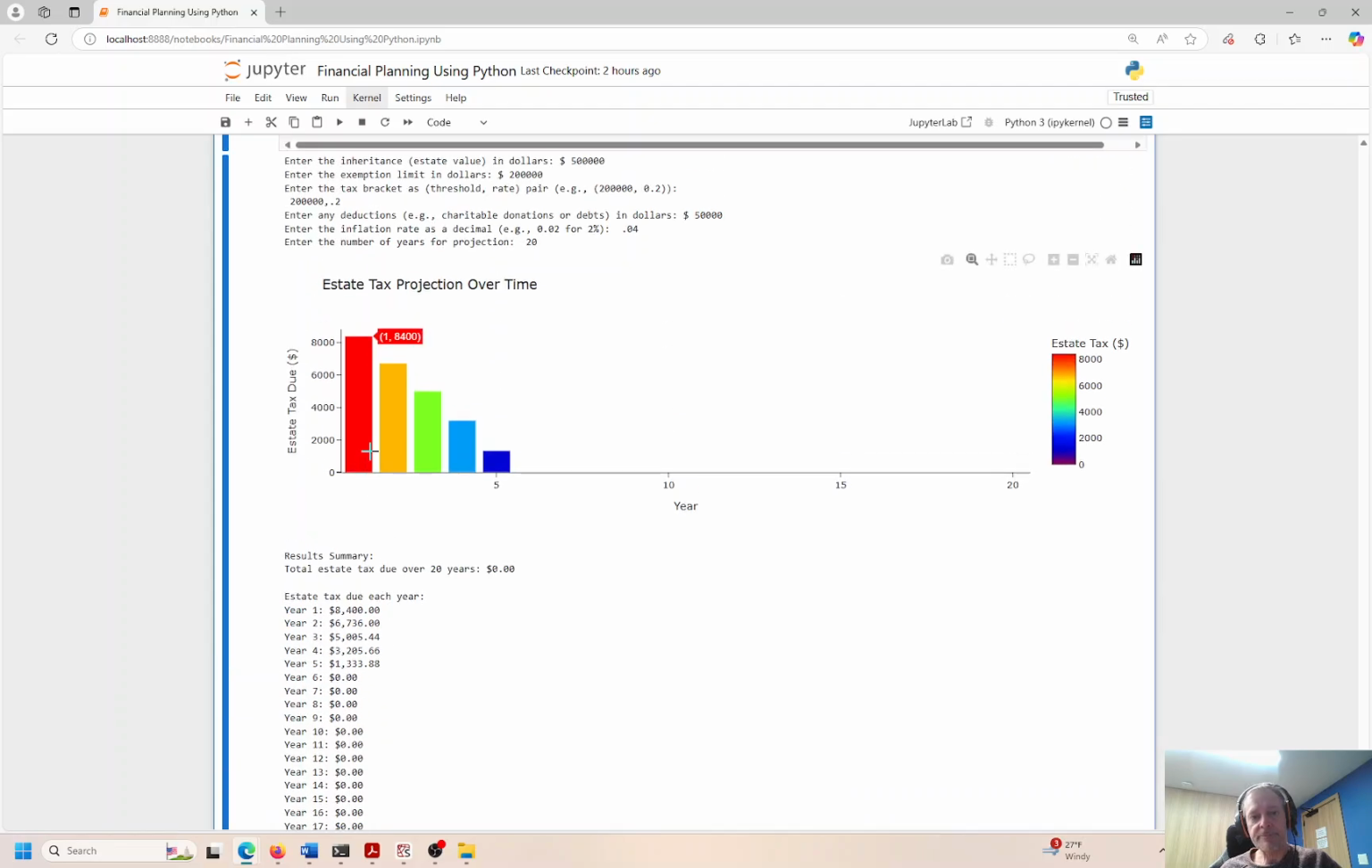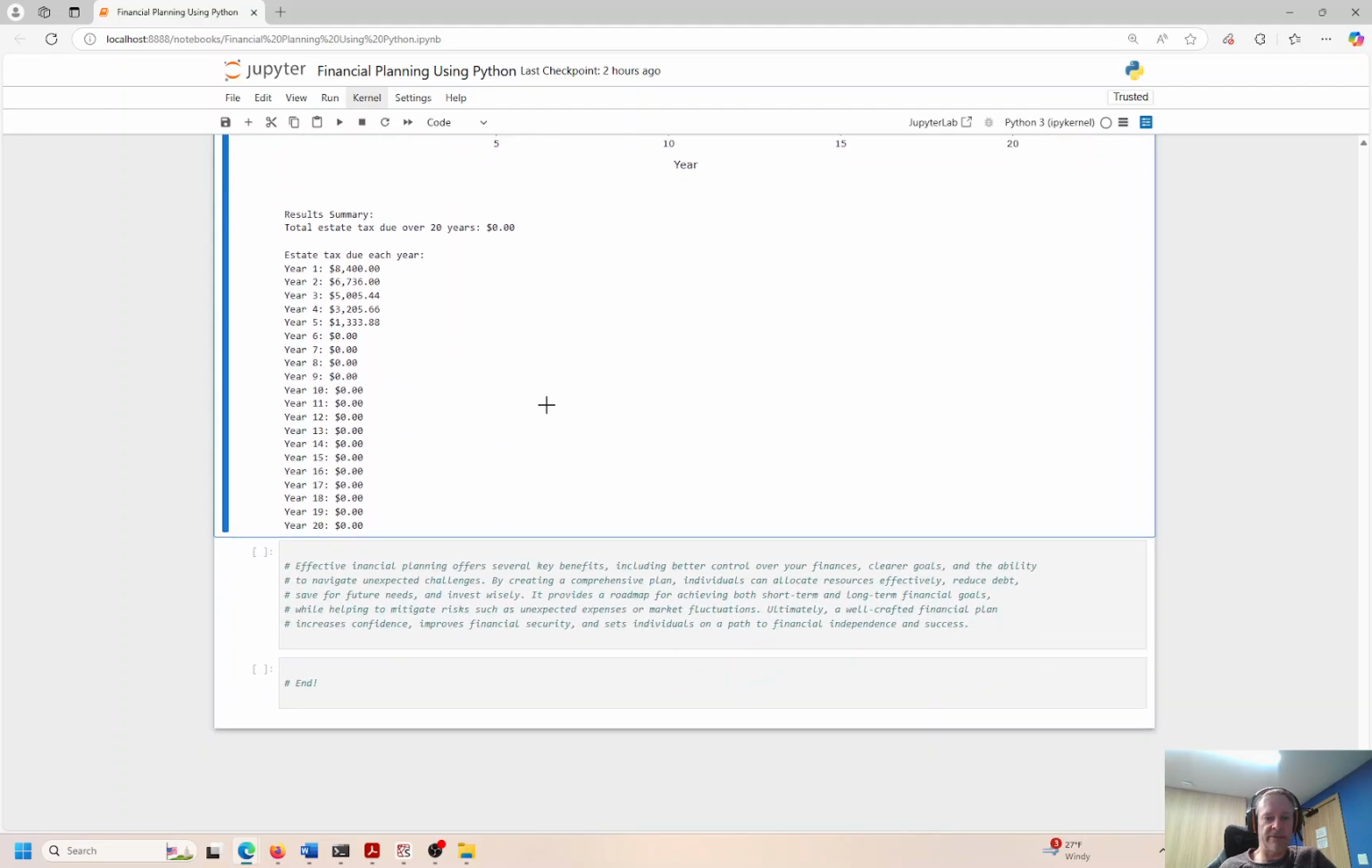Okay, so it could go for 20 years if you're paying less. Like if you don't have these exemptions here, the time to pay off those estate taxes will take longer. If you don't have that, it's going to take longer. But we had some benefits there, so it helped us to get into the black quicker.